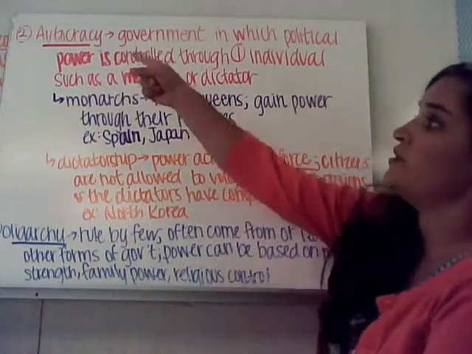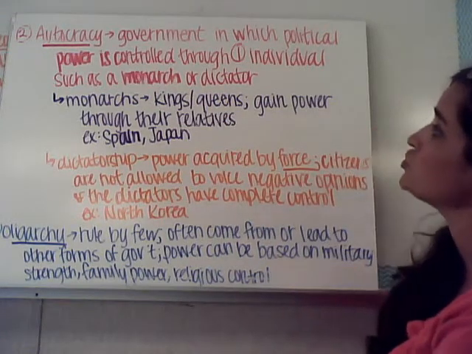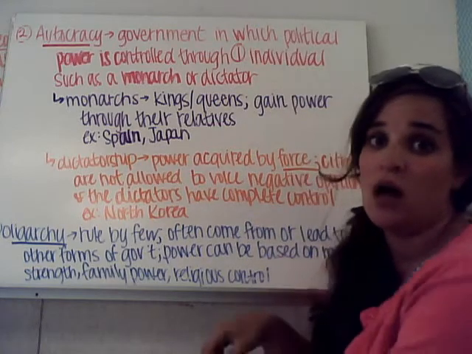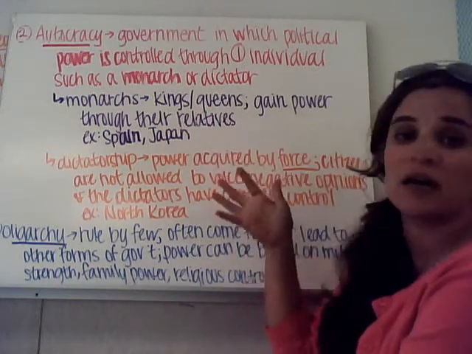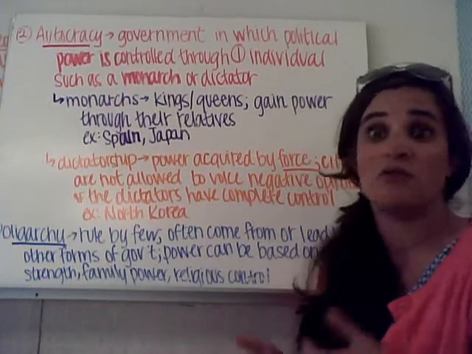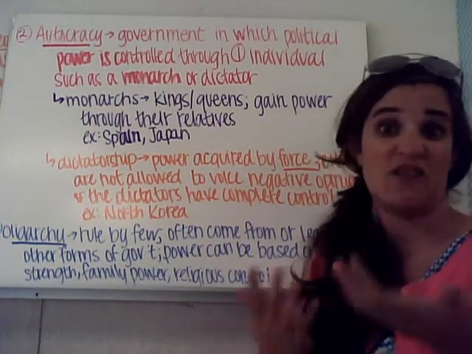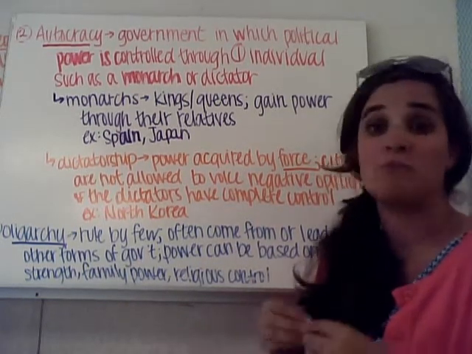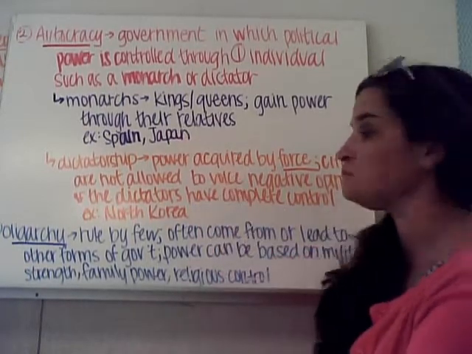Okay, so next we have an autocracy. An autocracy is a government in which political power is controlled through one singular individual, such as a monarch or a dictator. A monarch is a king or a queen, and they usually gain power through their relatives, either directly through their parents, or maybe they had an uncle that was king that didn't have any children, so they take over the throne for him. Two modern day examples of this are Spain and Japan.